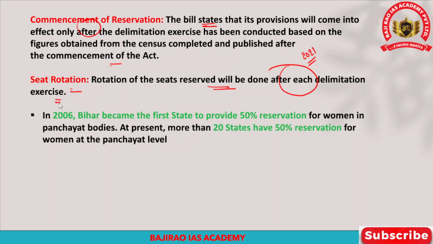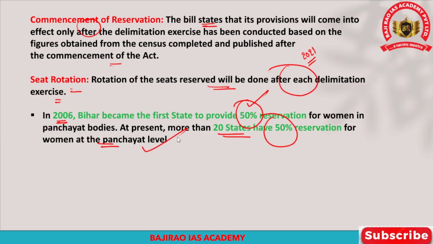Now, what are the states which have already provided reservations for women? Not in the State Legislative Assembly, but they have provided reservation for women in the panchayats. In the year 2006, Bihar became the first state to provide 50% reservation for women in panchayats or local bodies. This was the first state, please remember. However, as of now, more than 20 states have 50% reservation for women at the panchayat level.